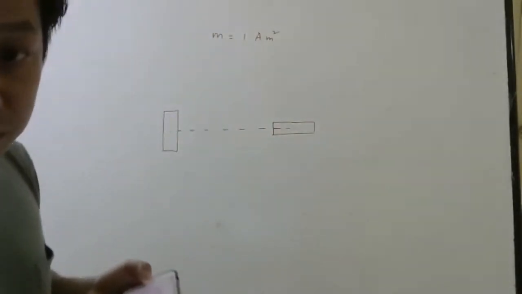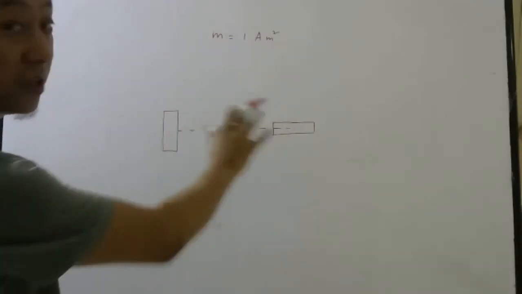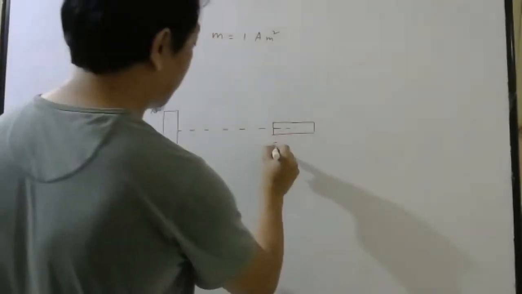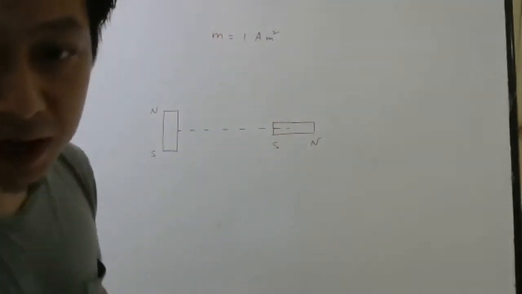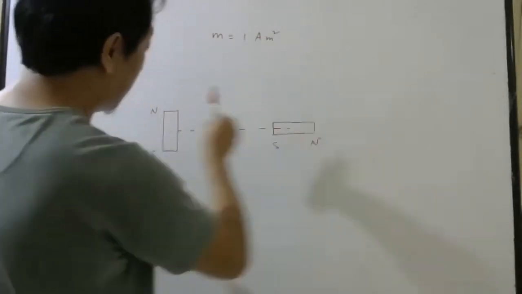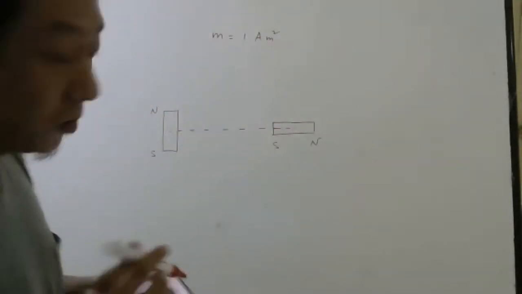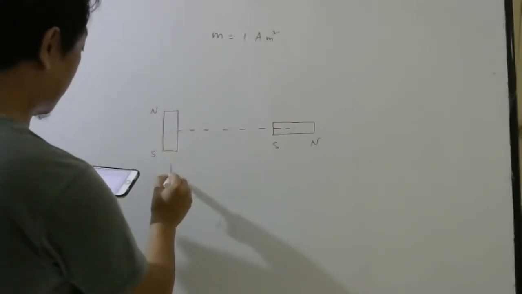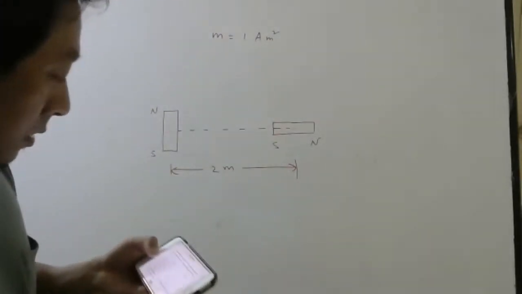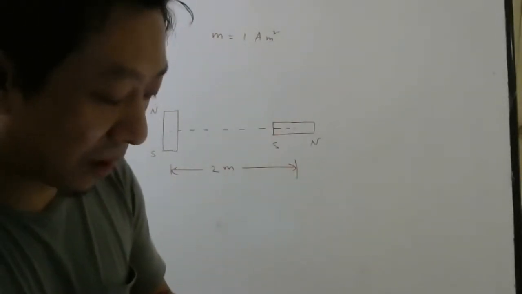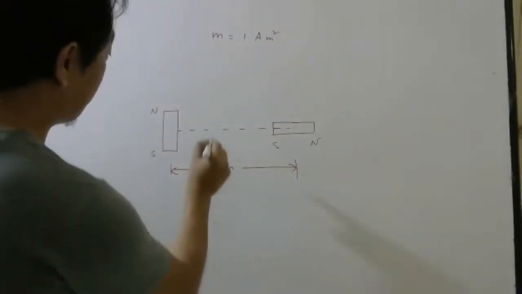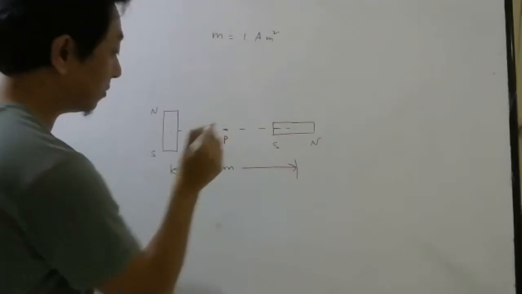After reading the question, you should be able to draw the diagram. North and south you can write wherever you want because they have not mentioned. So let me put it wherever I want, but the axis of this magnet should be perpendicular to this magnet. That is what they have told. And this separation is 2 meters. Now they want the resultant magnetic field at a point midway. Midway means here. So this is your observation point.